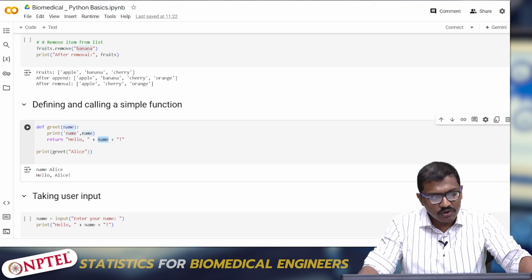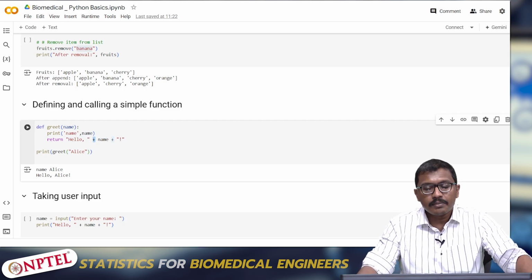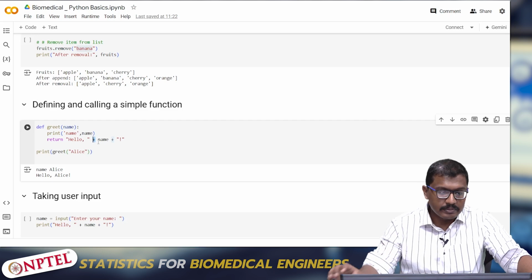So what it will do is it will print hello name. So remember this, I'm putting concatenation with a plus on both sides. So what does this mean? It will concatenate hello with the input variable name, with the value of the input variable name.